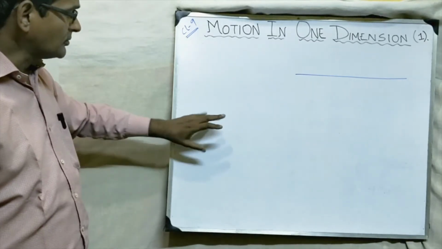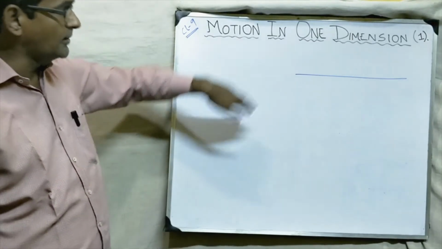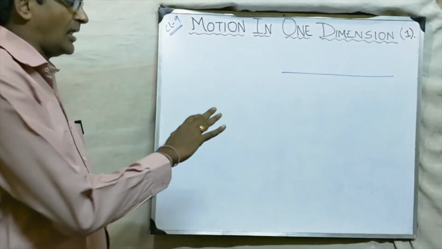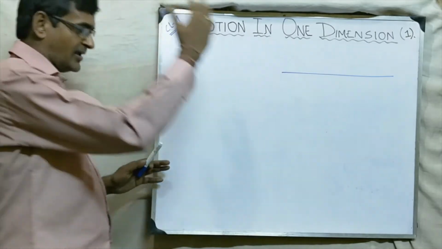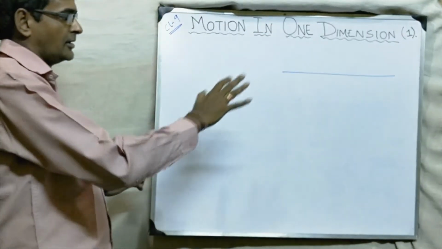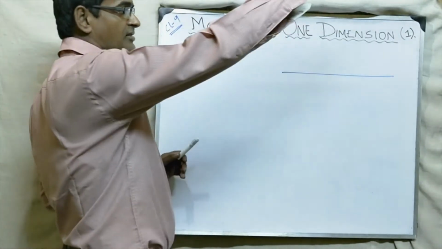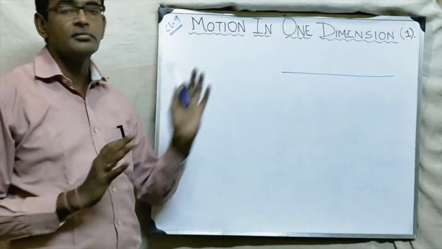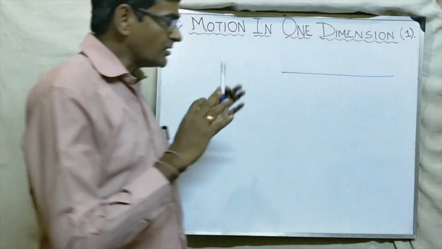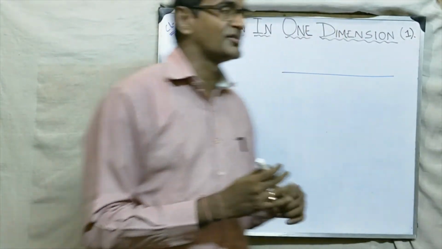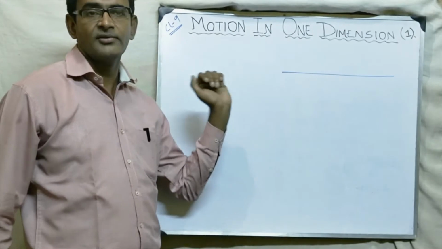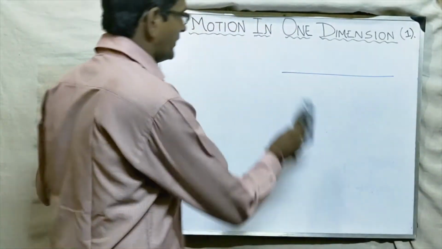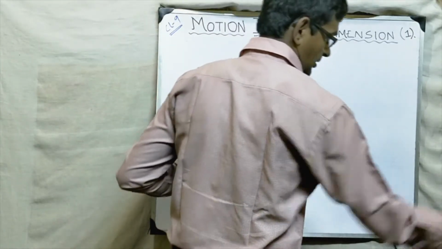But suppose the body is moving on the plane, again leaving up and moving down, like a bird flying and again coming back to earth, moving in the air, again coming to the plane. That type of motion is called motion in three dimensions. But we will restrict ourselves in this chapter, as the name of the chapter is motion in one dimension. So let us study some of the very important terms related to the chapter.